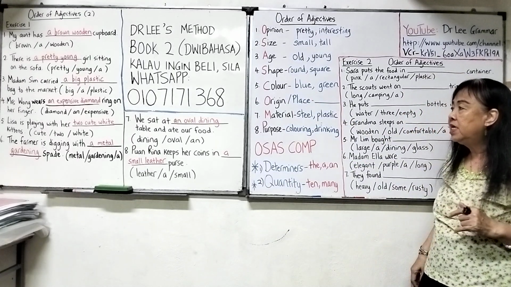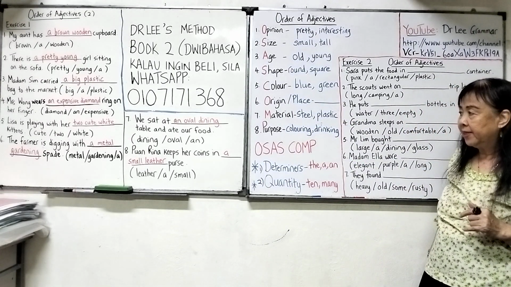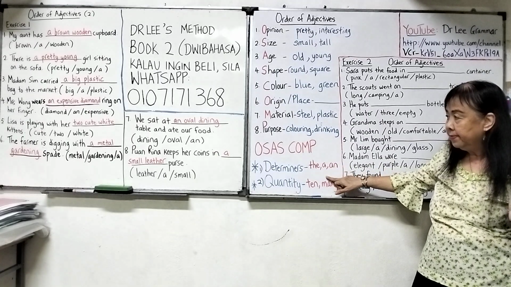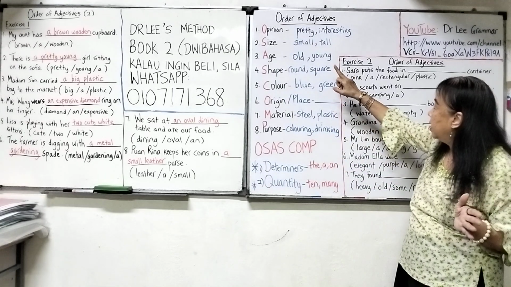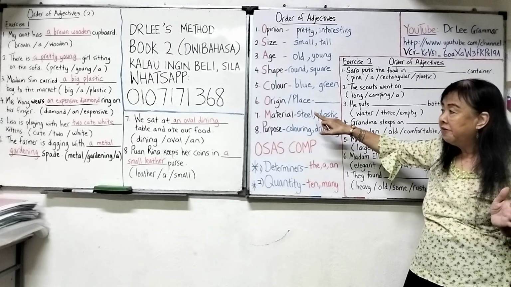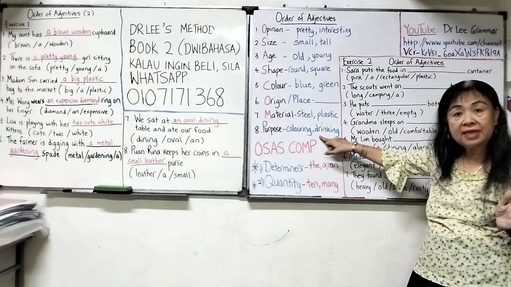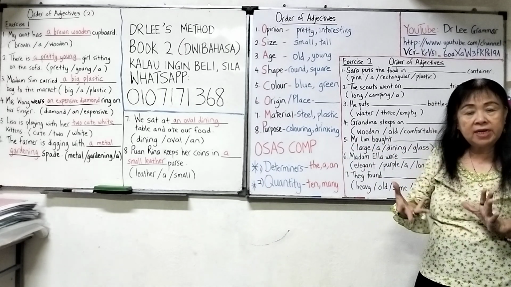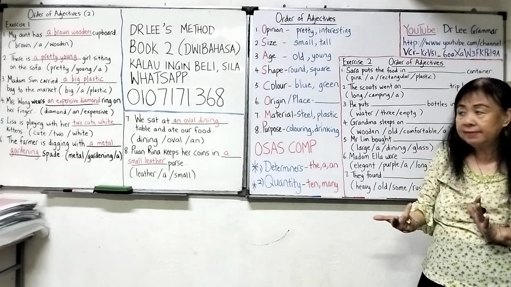The farmer is digging with a metal gardening spade. Again, The is the determiner. After that, you talk about the material. The material is metal. After the material, the purpose, gardening. That means the spade is for gardening, so gardening is the purpose.